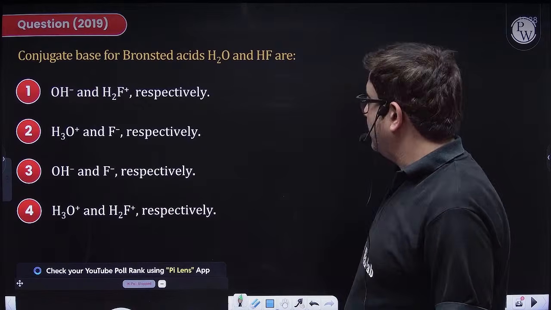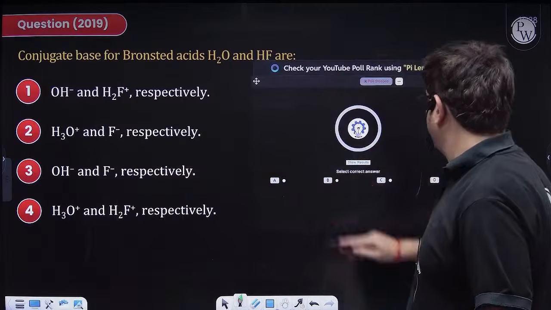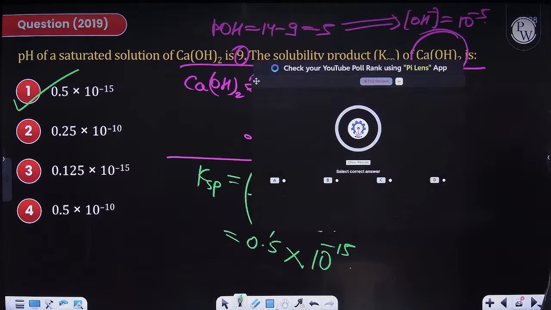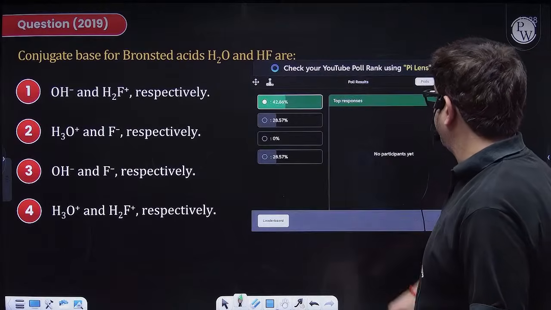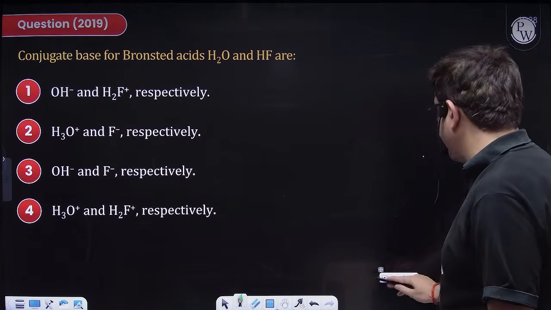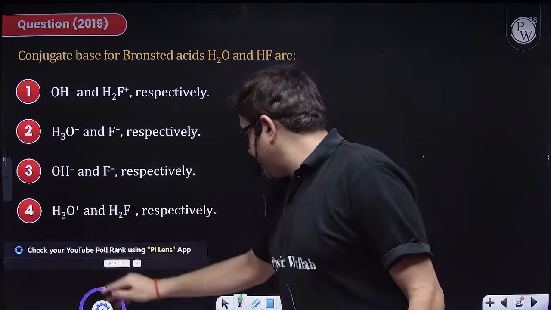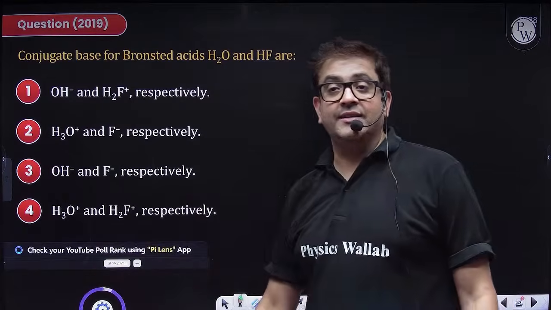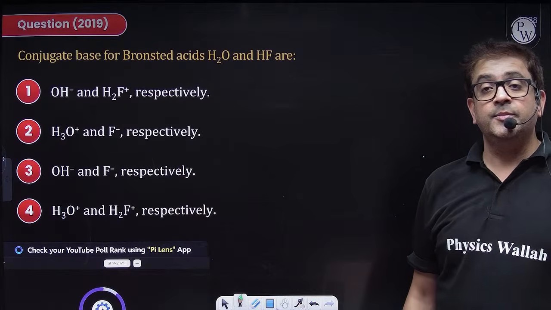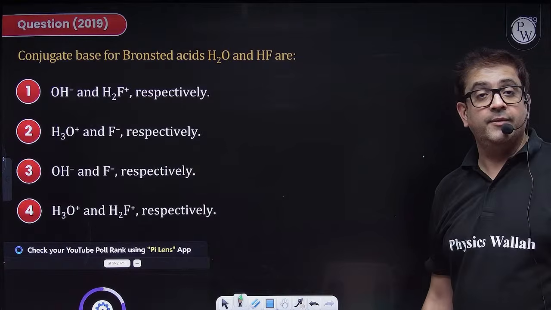Acha, I have not checked the poll for the previous one. Option A was the answer for the previous question. Okay, but the percentage is less, so I hope I have explained the question. Now it is clear to you. Starting the poll for this one. I hope you can crack the answer beta. Quick.